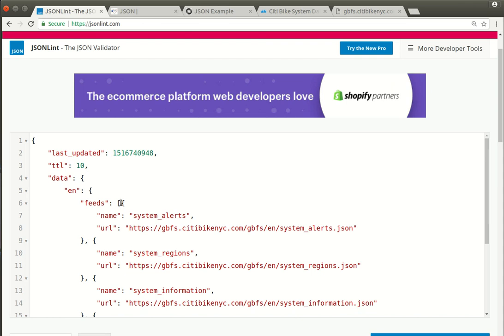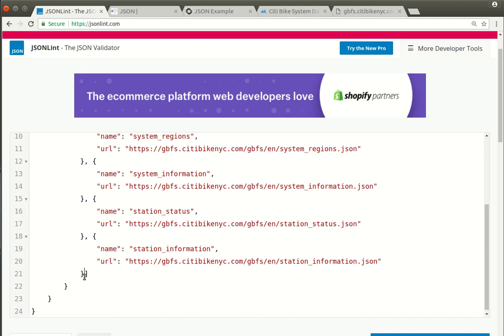So what kinds of things do we put in lists? We put different instances of the same type of thing. In this case, each of these is a feed, so it's natural that it appears in a list. What you'll notice about these list items is that each item is encased in curly braces, because it's multiple key value pairs. Each pair is separated by a comma, except for the last one. And then each item in the list has a comma between itself and the next item, again, except for the last one. So think of your English sentence conventions here: if you're making a list of something, you have commas between every item, but you don't put a comma after the last one. It's the exact same thing here.